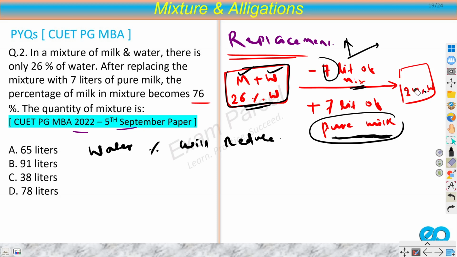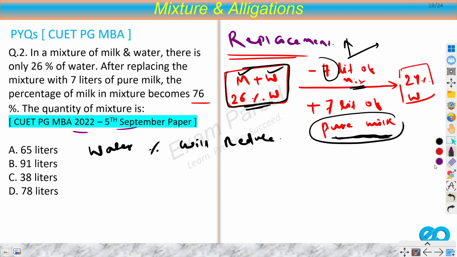Okay, let me erase this. This should be more clear. So this is 24% water. From 26% water, I have reduced it to 24% water. Why? Because I removed some quantity of water and milk, but I'm adding milk only. So that water is gone.